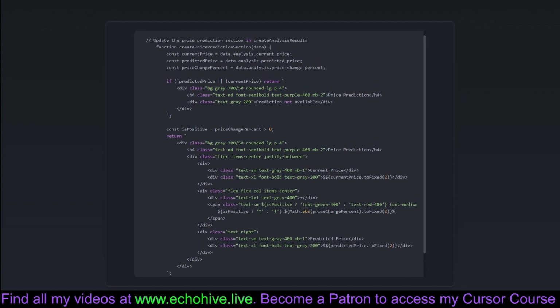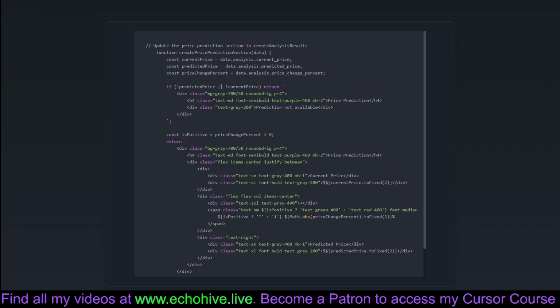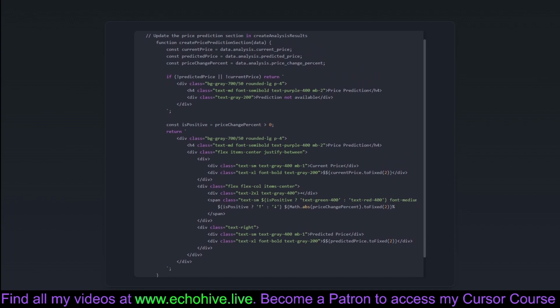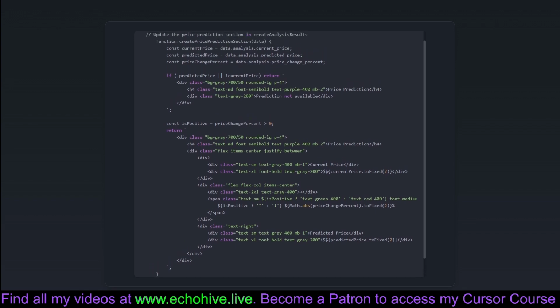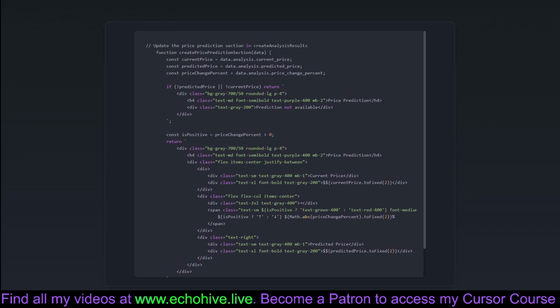If data is available, a tidy comparison is set up between current and predicted prices. It indicates the potential direction and percentage of price change, complete with color coding, green for up, red for down. Like a financial fortune teller, it helps users get a peek into the future, balancing their excitement or dread with numerical elegance. All in all, this bolsters the analysis component of the Stock Picker app, making it as insightful as it is user-friendly.